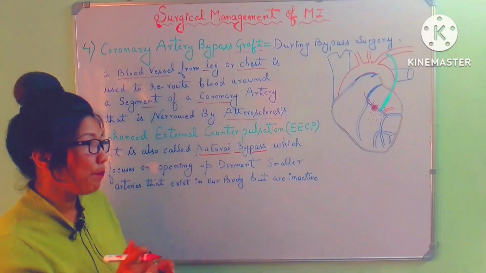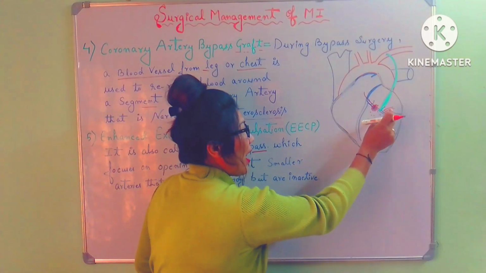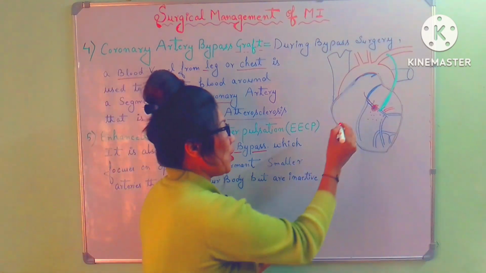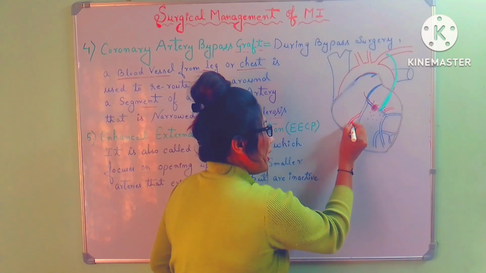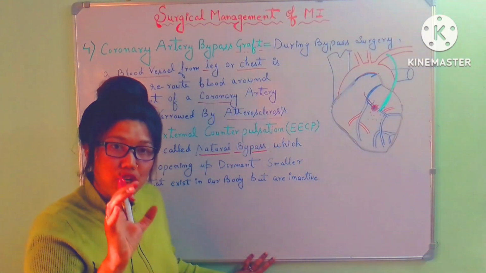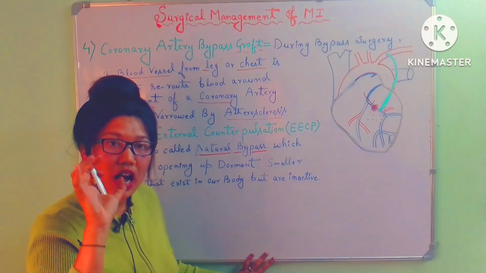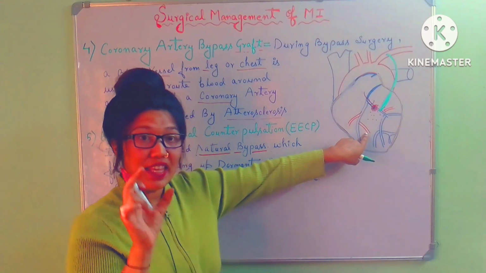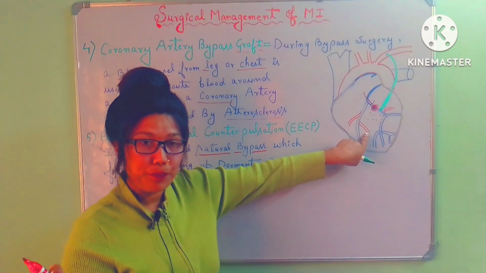So what will happen? The other channels of the heart, known as collateral channels, will open. We have natural collateral arteries in our heart, but they are in an inactive, dormant stage.